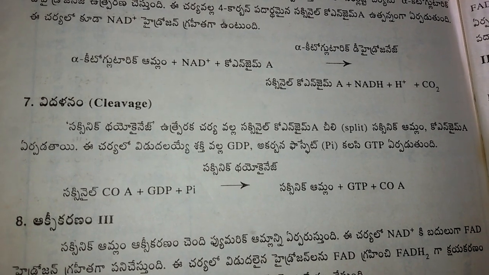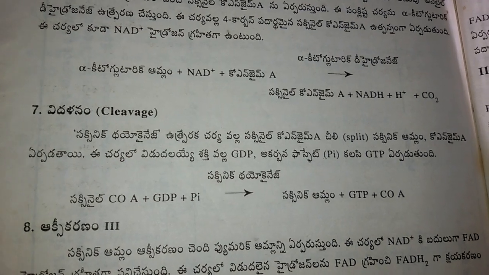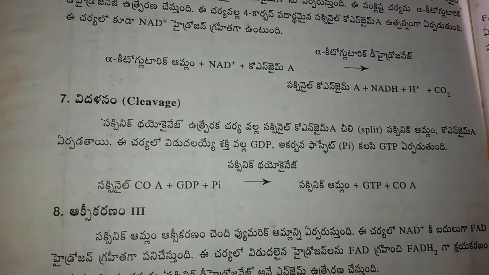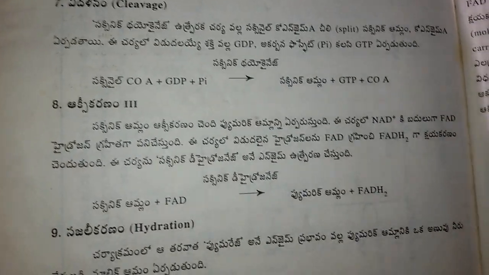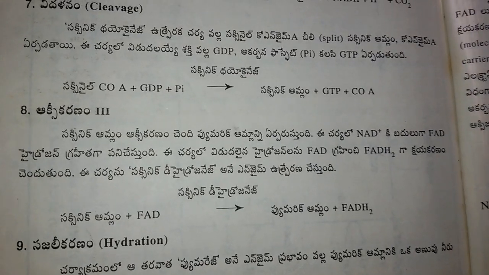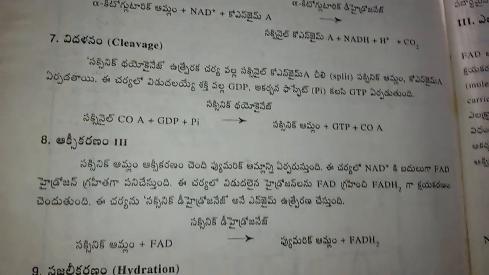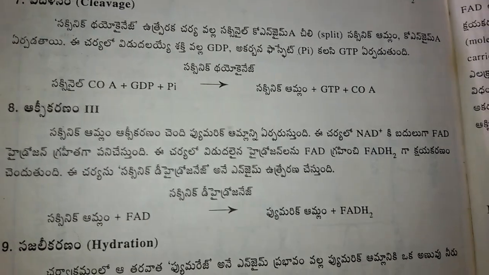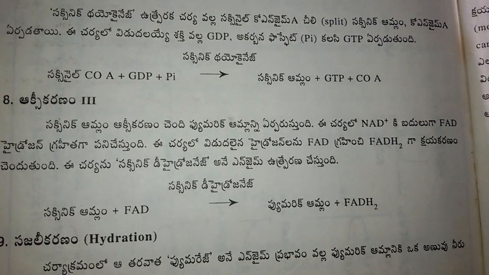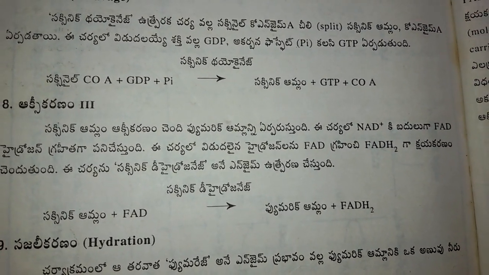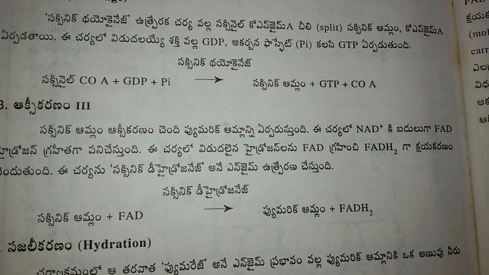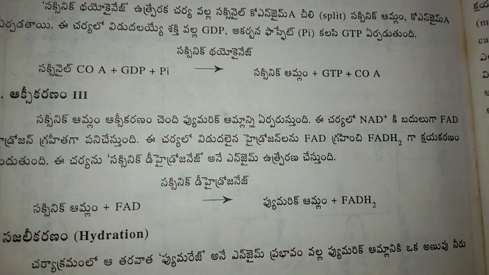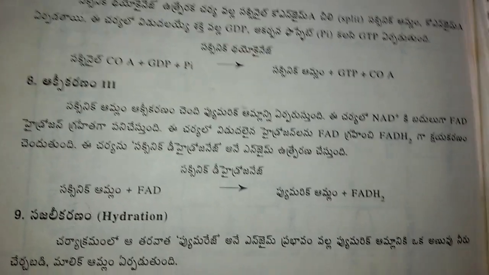These are the end products. And the eighth reaction is oxidation. Succinic acid plus FAD, with succinic dehydrogenase as the enzyme, gives fumaric acid plus FADH2. These are the end products.